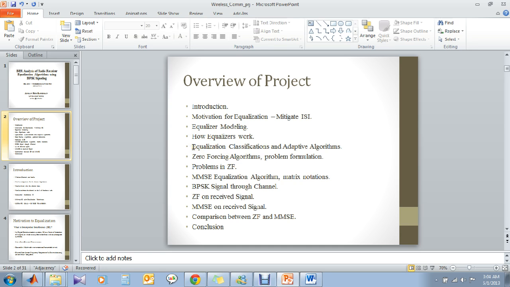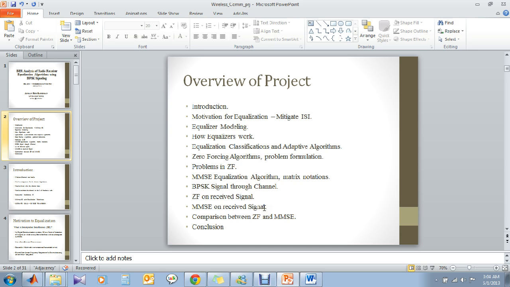We'll have a look at equalization classification and the algorithms which are used in equalization. We'll primarily focus on two major equalization algorithms, which are the zero forcing algorithm and the MMSE algorithm. We'll try to formulate them using matrix notation, and for the simulation purpose we will use BPSK signals and pass it through an AWGN cum Rayleigh fading channel. We will use zero forcing for the first part and MMSE for the second part.